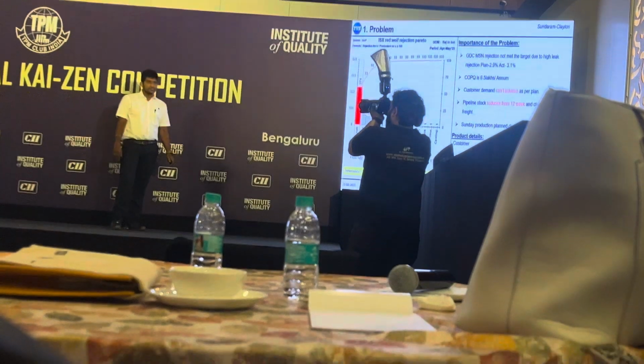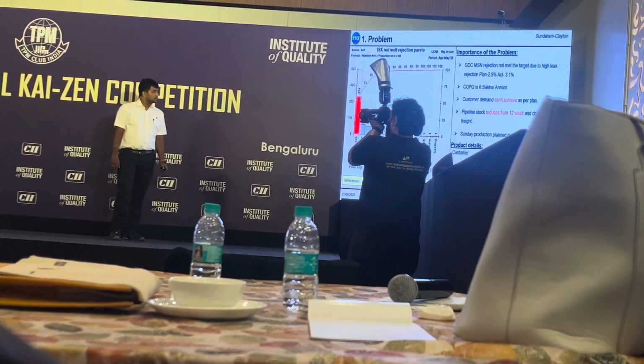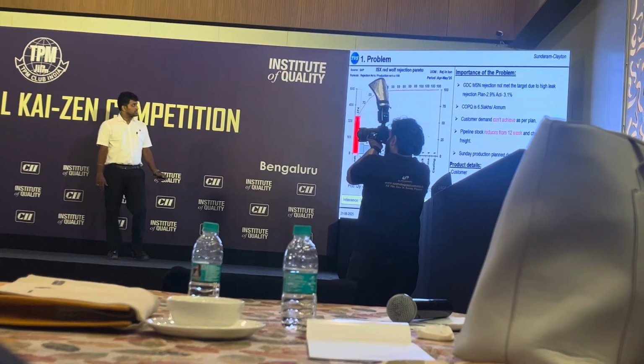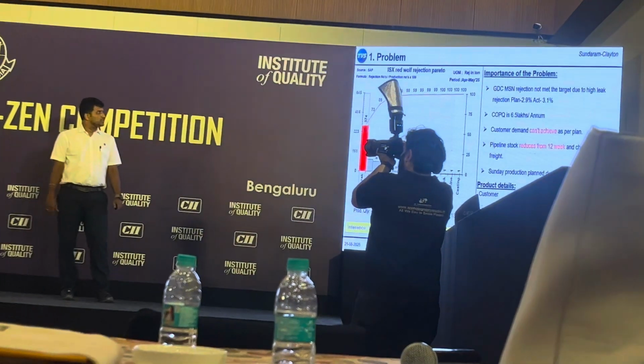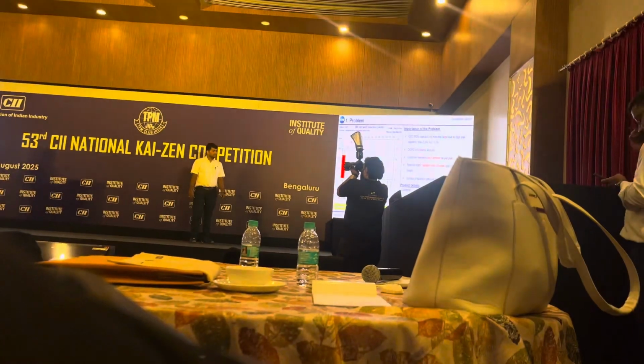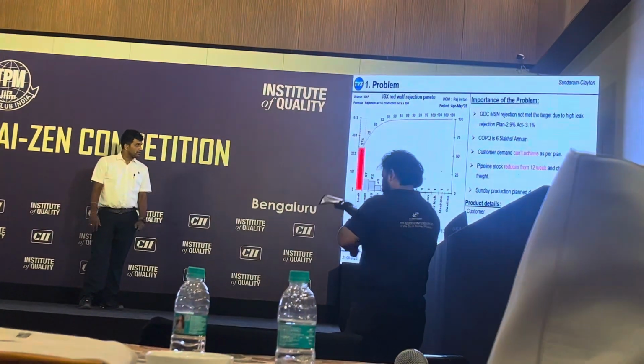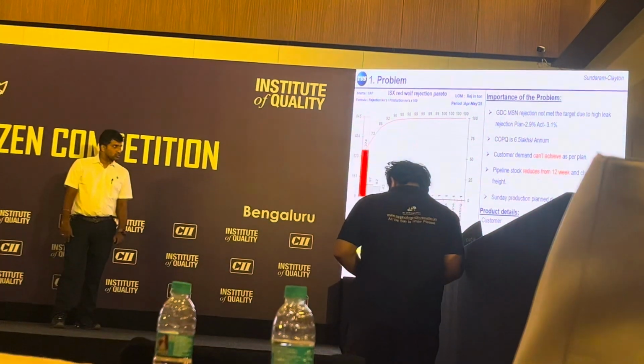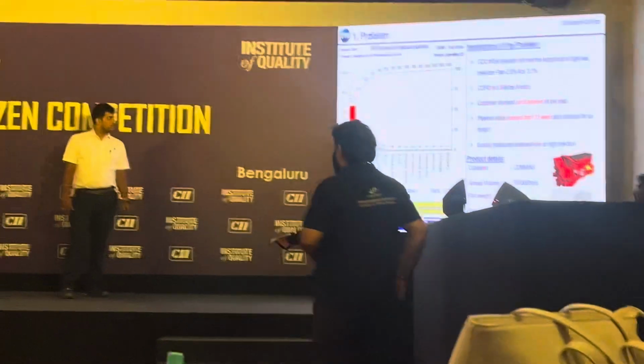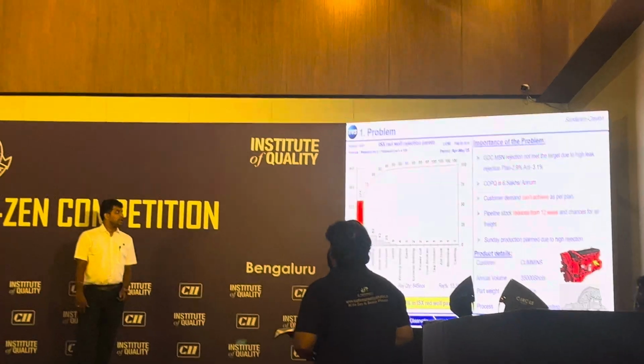The importance of problem is due to high rejection, rejection is not achieved as per plan. COPQ is 6.5 lakhs per annum. Customer demand can't achieve as per plan. The pipeline stock has been reduced to 12 weeks. So due to high rejection, we are doing Sunday production also.